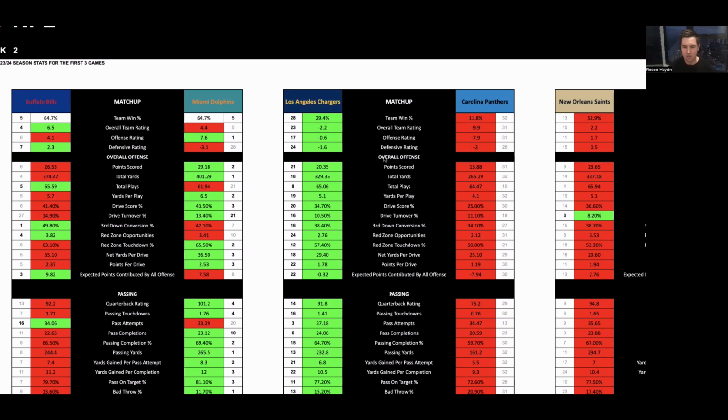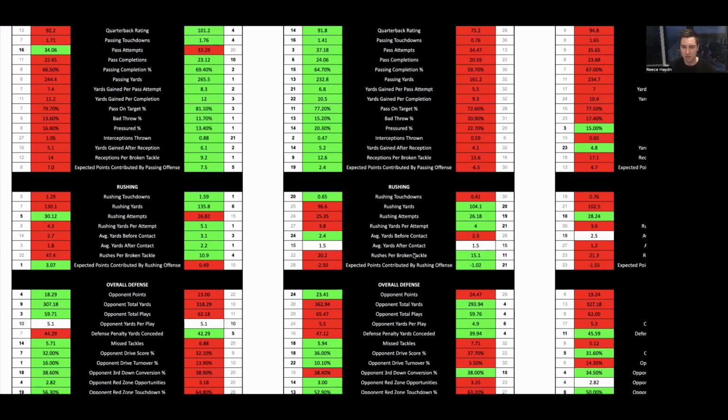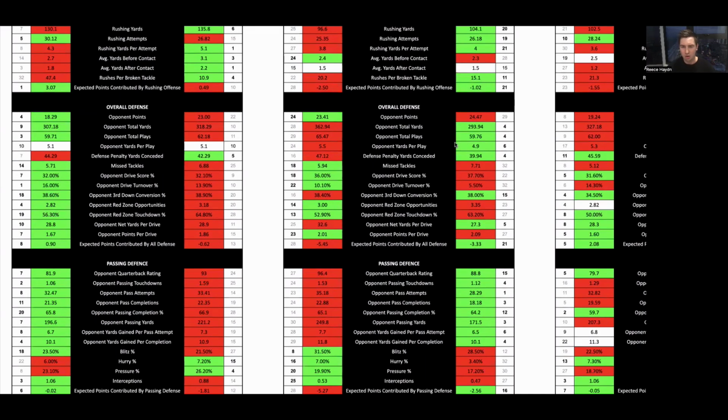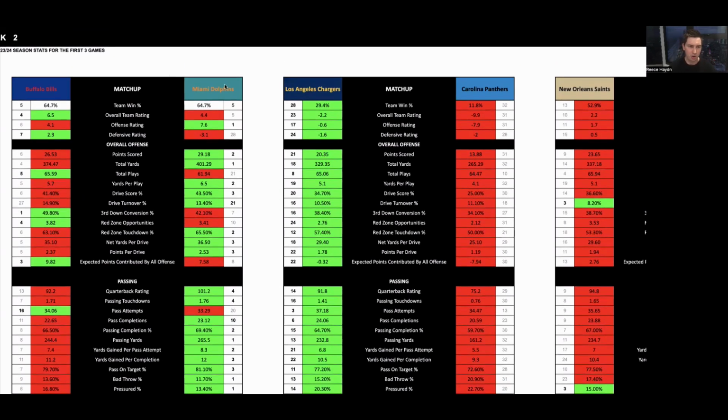And you can see how they match up offensively, passing offense, rushing offense, and then defensively in those same categories, what their averages are, and then where that ranks overall in the league. Now, one thing you might notice is the current statistics we're looking at.